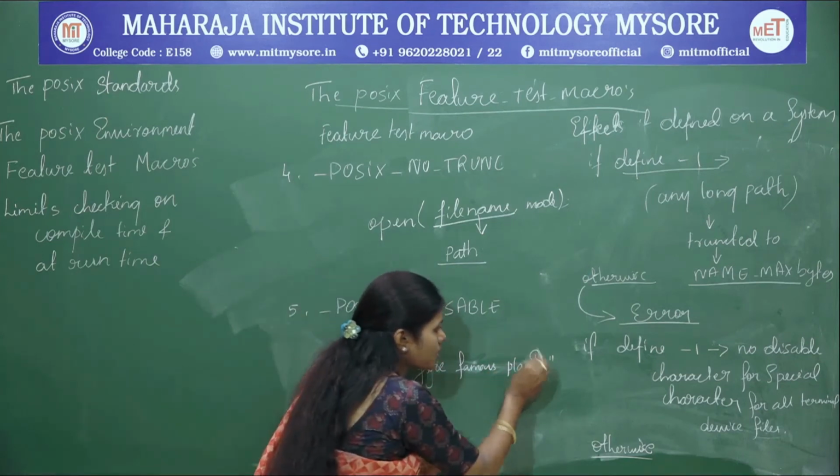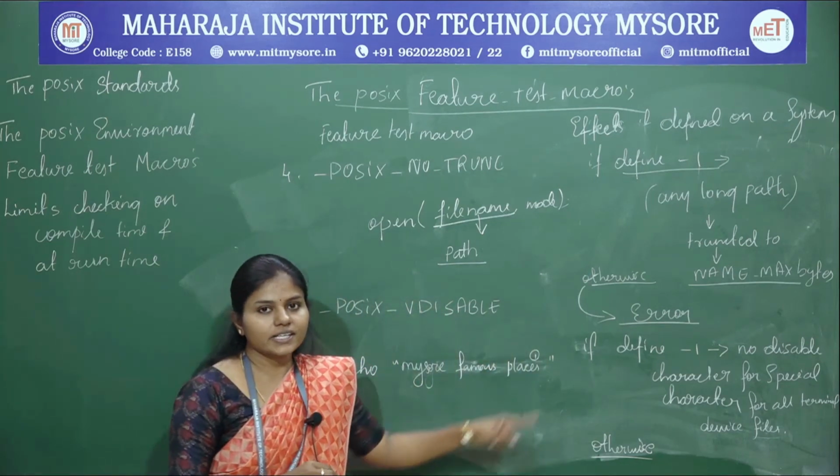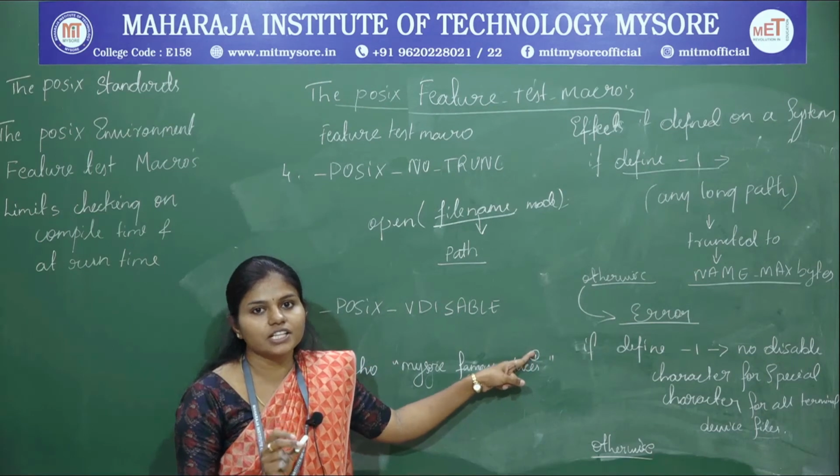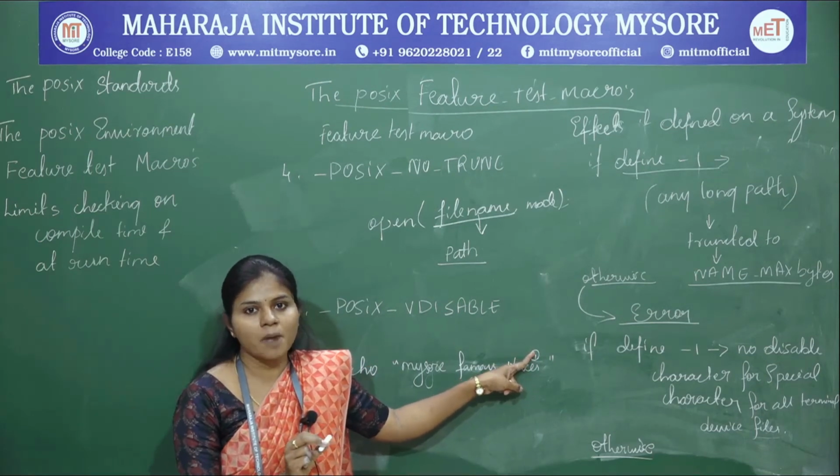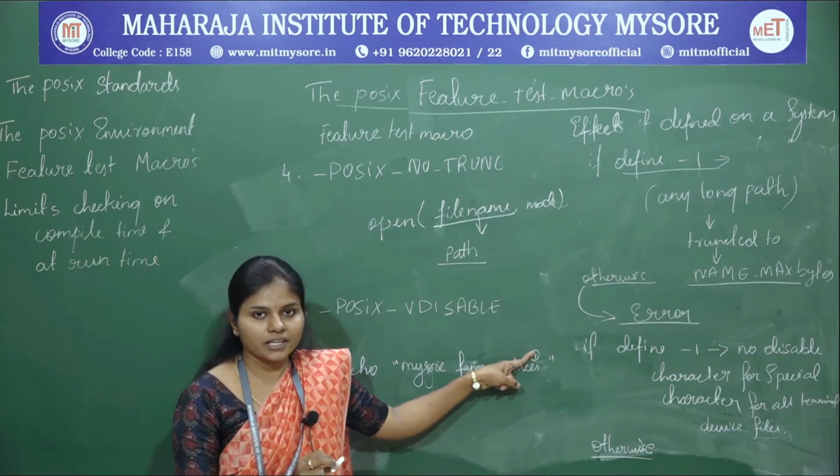I use the single quote here, right? It has a special meaning in the POSIX operating system as well as the Unix operating system.